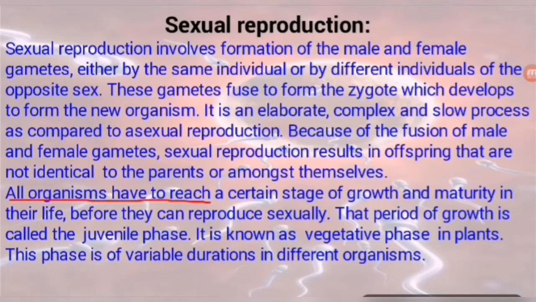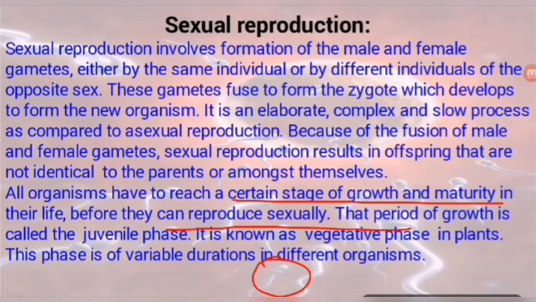All organisms have to reach a certain stage of growth. All living organisms have a growth period in their lifespan, so they reach maturity. After this, they reproduce sexually. Means when the living being is born, since birth it grows until it reaches maturity. The maturity period is the period in which they can reproduce sexually.